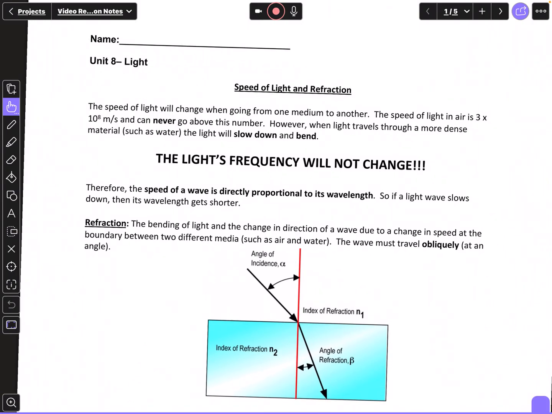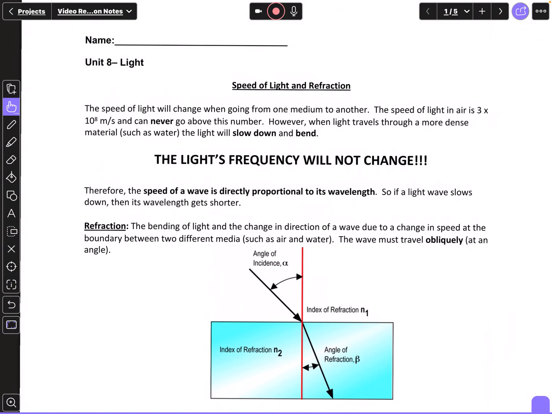Now, the speed of light, we know, is 3 times 10 to the 8th meters per second. That's how fast light moves in a vacuum. Now, that doesn't mean light moves that speed all the time. A vacuum is the absence of any medium or any dense medium.